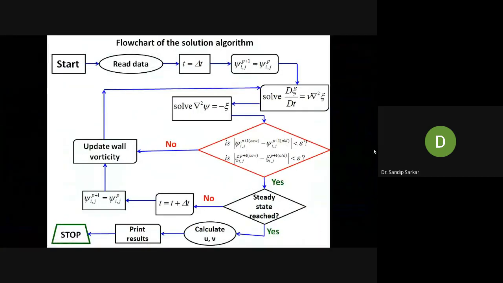Sir, in this red parallelogram, we are checking if the solutions are converging. If the solution does not converge, we will update the wall vorticity, then solve the stream function equation and vorticity equation again. Very good. And if the solutions are converging, then we see if the steady state is reached.